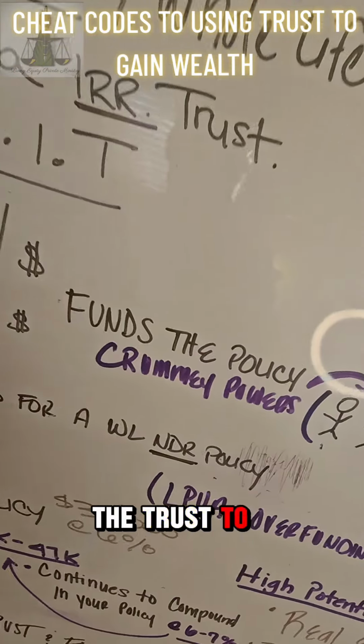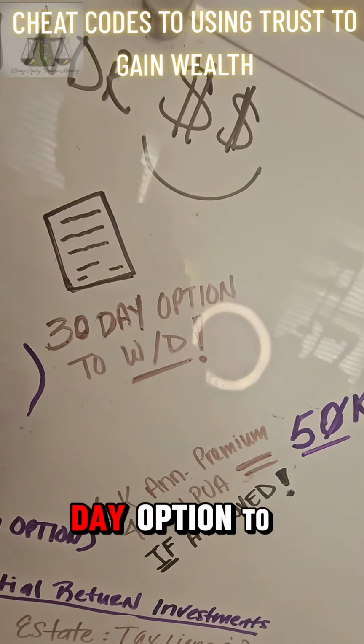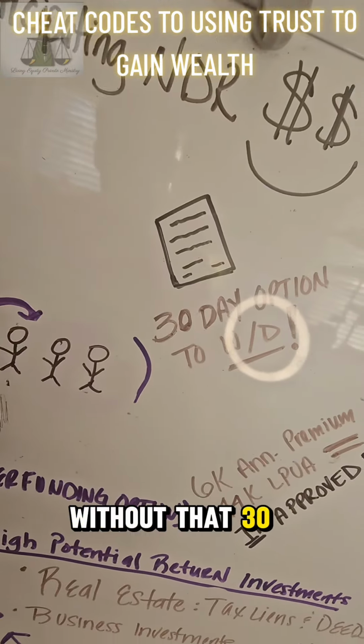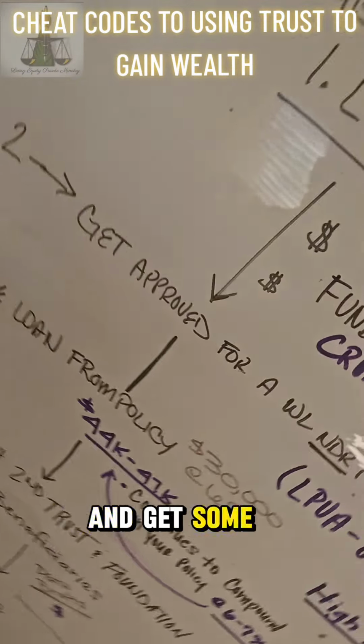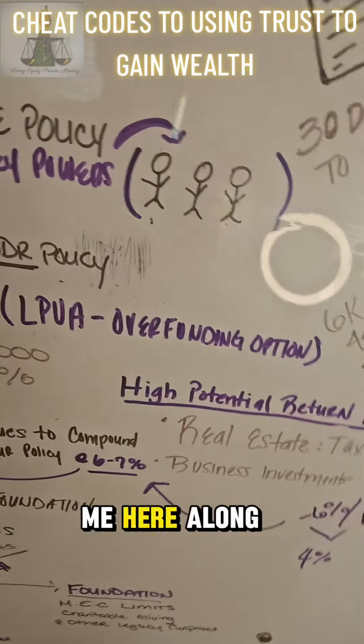We're going to use the trust to fund the policy using Crummey powers. These three little piggies here, they've got a 30-day option to actually withdraw these funds. 30 days. Remember that. Without that 30 days, they don't do that. You can take those funds and put them right into the policy and get some tax exclusions. I'm not a tax accountant, I just know some things. So continue to follow me here around this road.